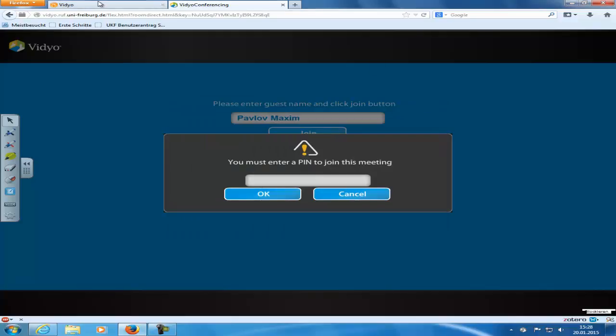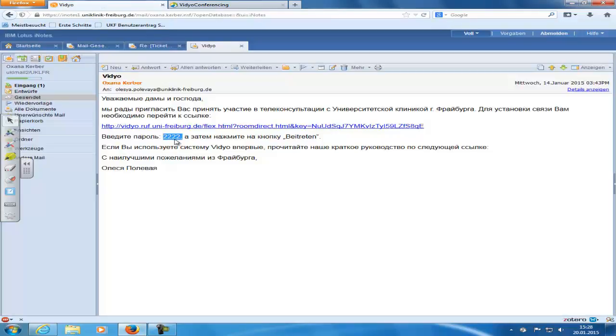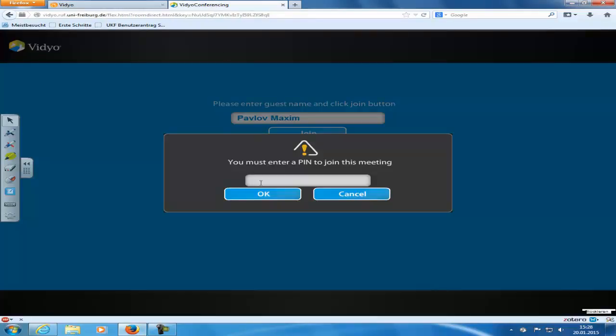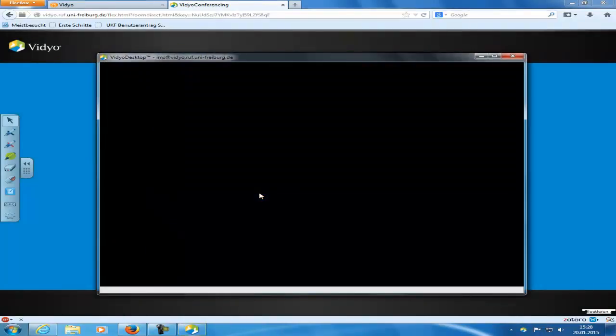As soon as the program is installed, you need to enter the PIN indicated in the email. Confirm the input by clicking the OK button. That is it. We are in touch.